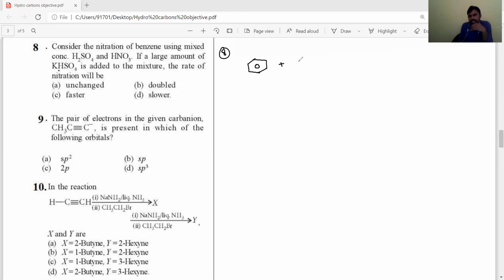Benzene reacts with concentrated HNO3 and H2SO4 on heating, then we get nitrobenzene. It is an electrophilic substitution reaction. Once you observe that mechanism,